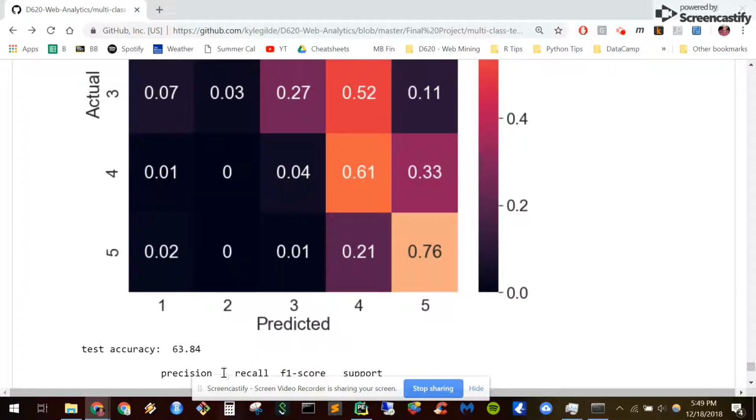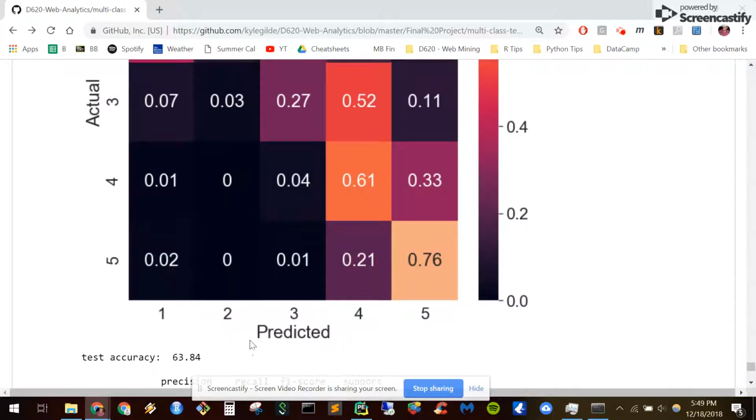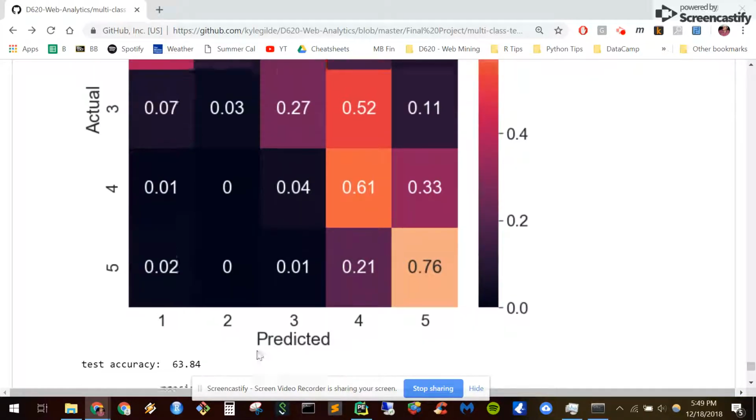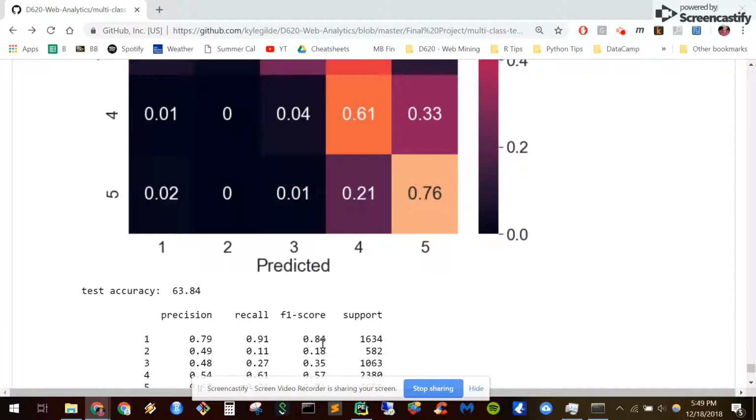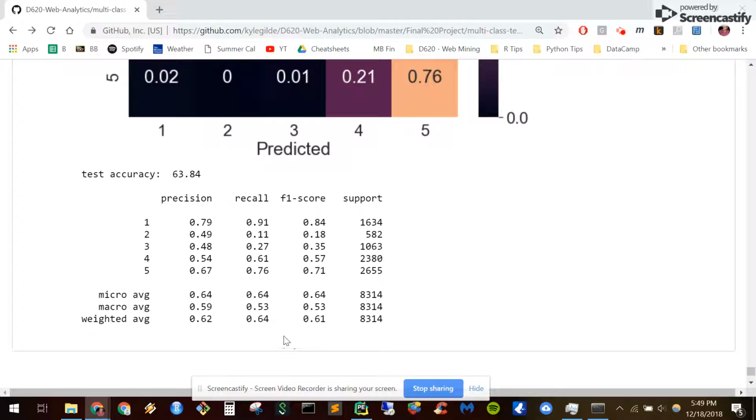Our overall test accuracy was 63%. So it was a little less than 1 percentage point smaller than our cross-validation accuracy, but not too far away. So we didn't overfit too much. And then finally, we can look at our weighted F1 score. It was 64%.